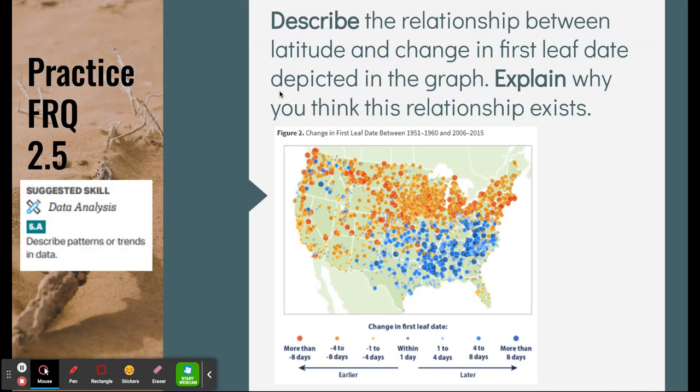And so that's it for 2.5 with natural disturbances. Just realize what natural disturbances are, how they're different than anthropogenic disturbances, and some of the effects of those disturbances.